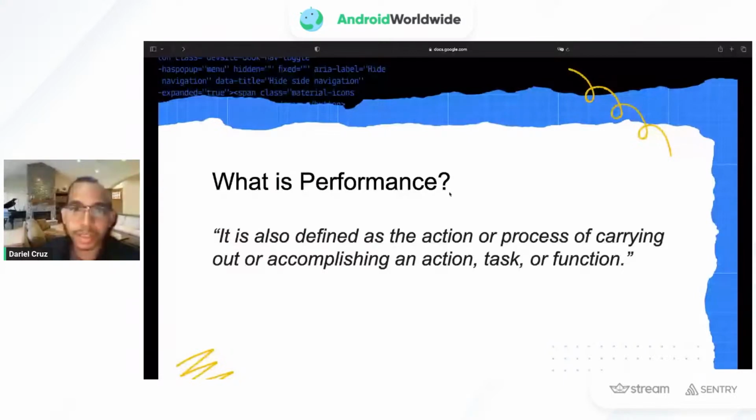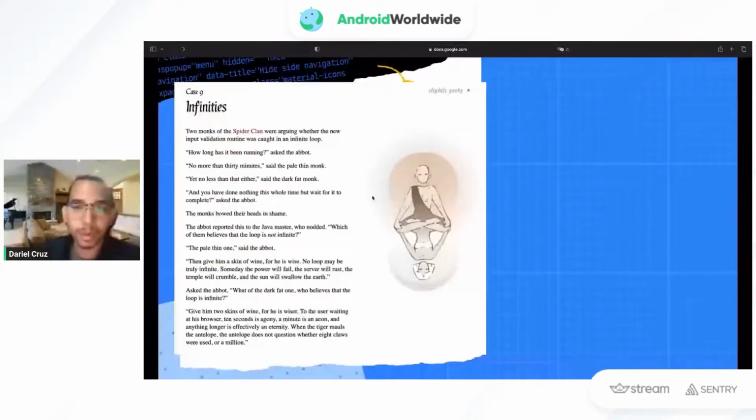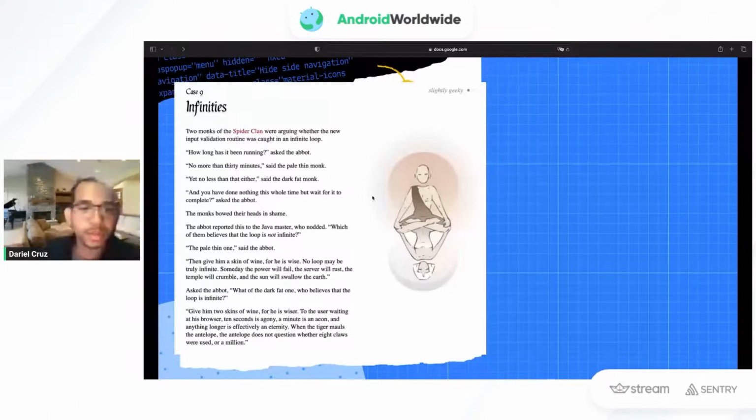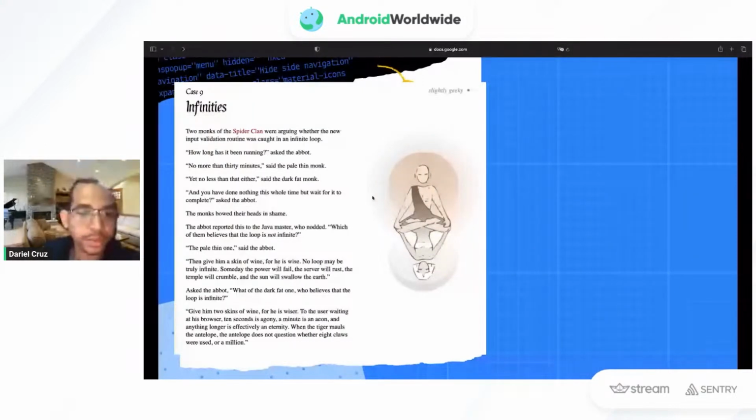But rather than just explaining why it's important, I usually like to use a story that I read about this that I find really useful. It's from a blog called The Codeless Code. It was very popular among developers back in the day. I don't think they are writing it anymore, but it was really useful to explain some concepts to developers. These are what they call koans. This one is called Infinities.